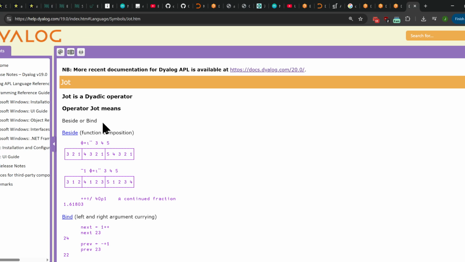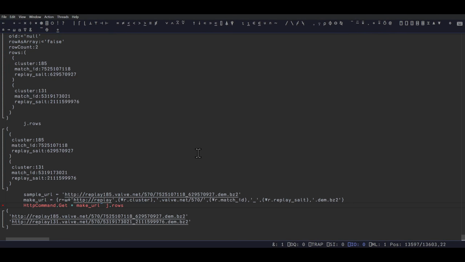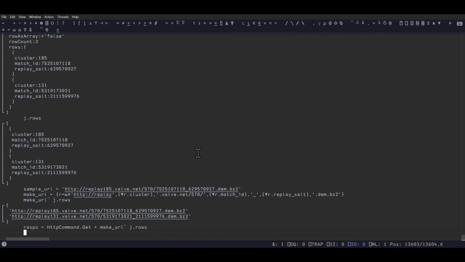Okay. Jot. Bind. Compose. Purge. Okay, cool. We're partying. So this should actually resps. I assume it'll download. Okay, it's working. Take your time, buddy. Hopefully it does it in sequence.